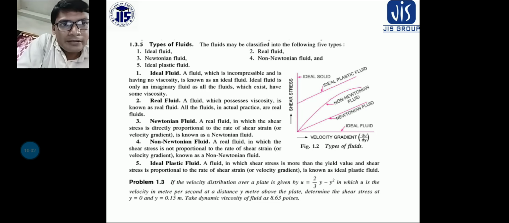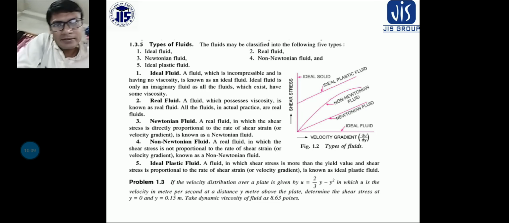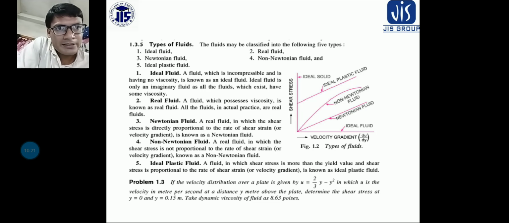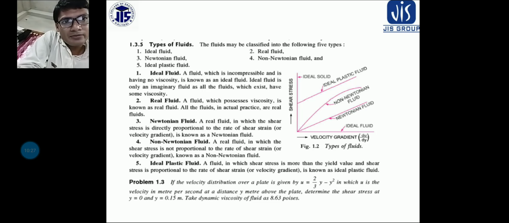That means when you are applying some force on a fluid like ideal plastic fluid, initially it will not move forward. If you apply force up to some extent, then after exceeding this yield value, the fluid is allowed to move. So that is why we call it an ideal plastic fluid.